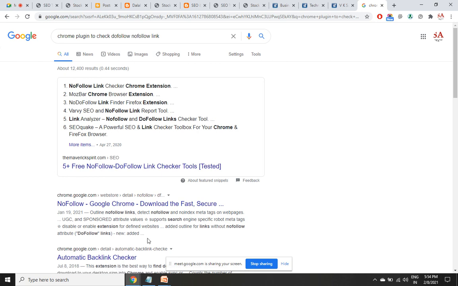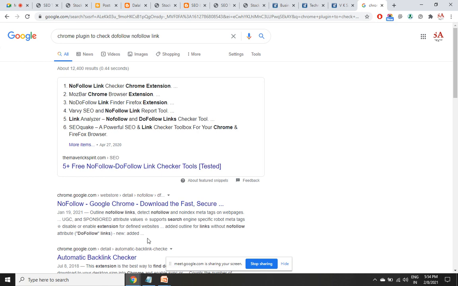So any tool you can use. But there's no use of using this tool, because I told you very clearly that if any other website apart from a search engine gives you a no follow backlink, there is power for it. Some people still believe that no follow means zero power. Totally wrong statement.